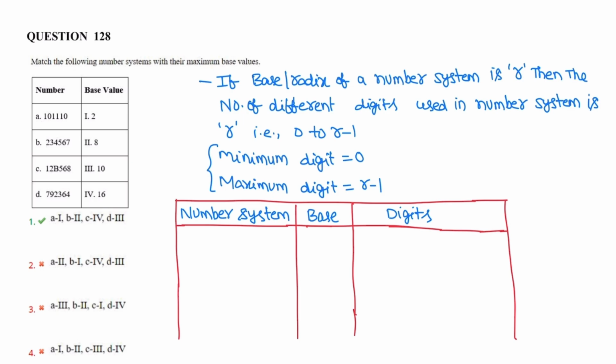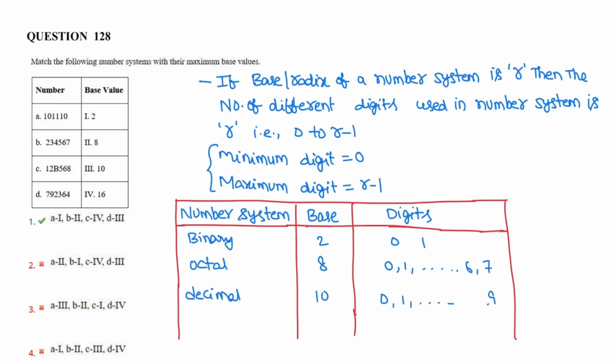Suppose for a number system of base 2, that is the binary number system, the digits are 0 and 1. For octal number system with base 8, the minimum digit is 0 and maximum digit is r minus 1, that is 7. So that is 0, 1, 2 and so on, 6, 7. For decimal number system, base is 10, so minimum digit is 0 and maximum digit is r minus 1, that is 9, and the digits are 0, 1, 2, 3 and so on, 7, 8, and the last digit is 9.